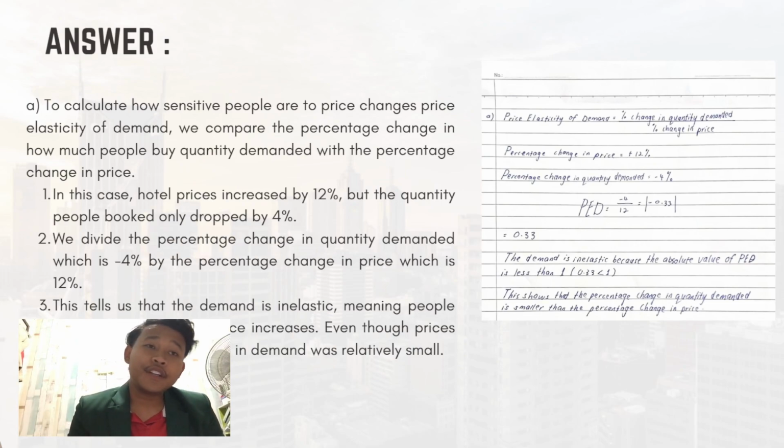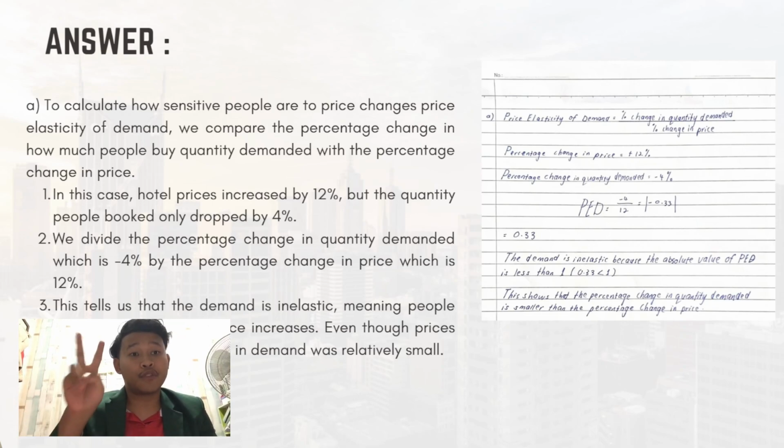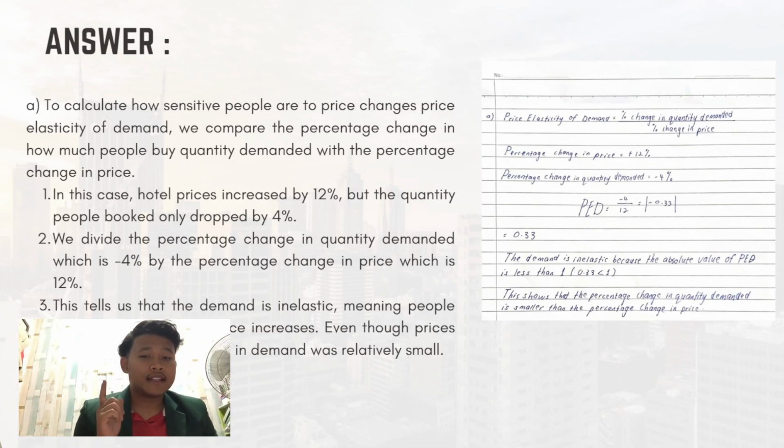According to the scenario, hotel accommodation prices rose by 12%, while the quantity demanded decreased by 4%. Using the formula for price elasticity of demand, price elasticity of demand equals the percentage change in quantity demanded divided by the percentage change in price.